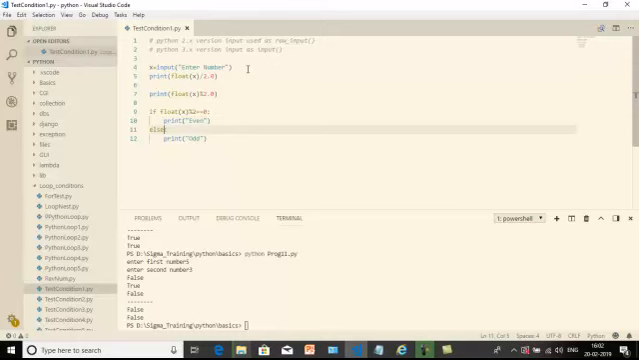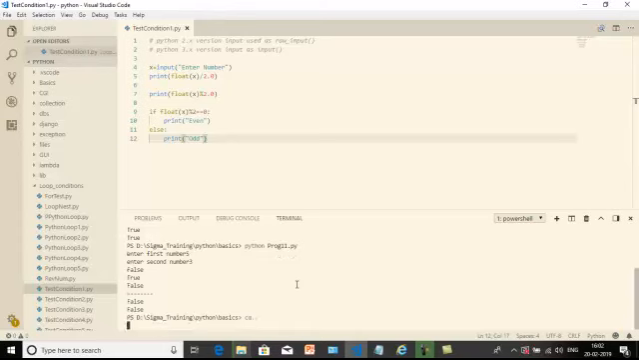Else has no expression, but it must be followed by a colon to say this is the end of the else keyword. Then we display the message as an even number or odd number. Here is where we can find the code of it.